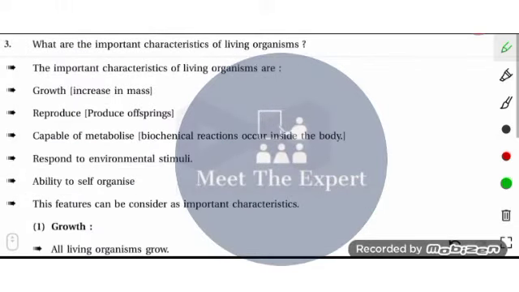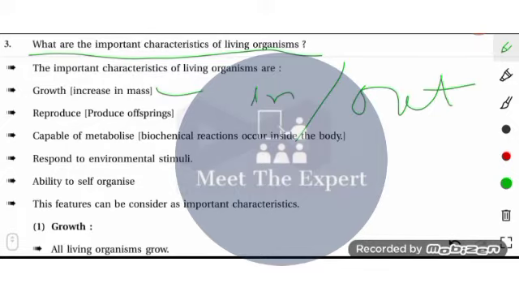It asks what are the important characteristics of living organisms. So they are growth, of course, from inside, not from outside. The outside growth occurs only in non-living objects, but growth from inside occurs in living organisms. So growth, or increase in mass from inside, is known as growth.